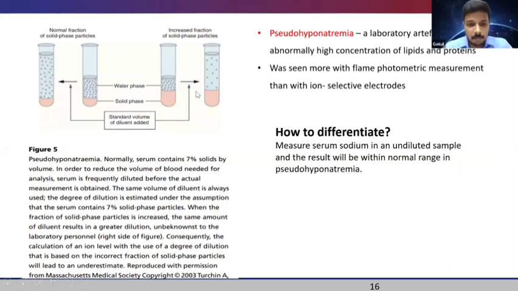So when an equal volume of diluent is added, this serum appears more dilute, whereas this serum appears more concentrated. And this is the reason for pseudo hyponatremia, which is basically a laboratory artifact, and measurement of serum sodium in an undiluted sample will settle this issue.